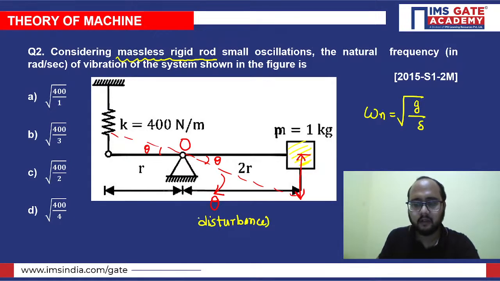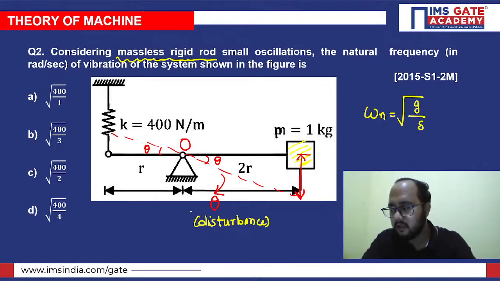Are you getting the point? The disturbance that we have given to the system. Sanskar is saying the answer is D. Okay, we'll see whether the answer is D or not. But we will solve this question with two methods, right? You can use any one of the methods in which you are comfortable.